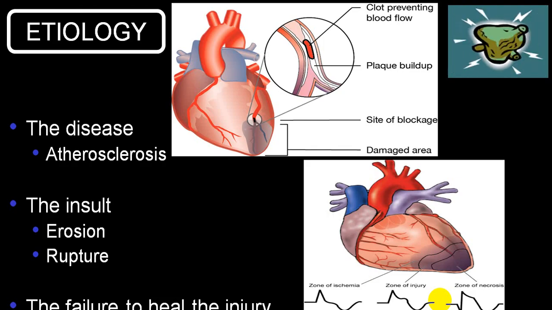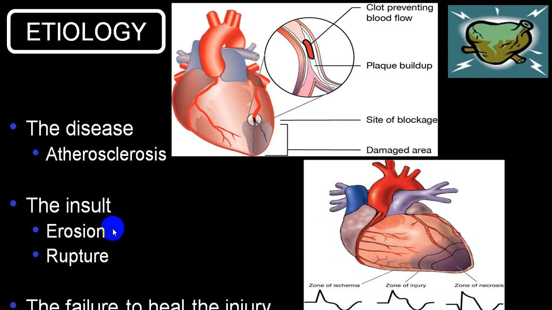As far as acute coronary syndrome is concerned, the etiology is acute rupture of atherosclerotic plaque. So the basic disease is atherosclerosis. There is an unstable plaque which ruptures, there is erosion or rupture, and following rupture you get platelet plug and thrombus formation, resulting in occlusion of the coronary artery.